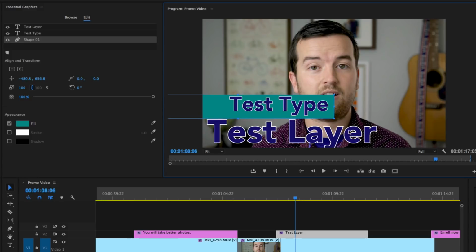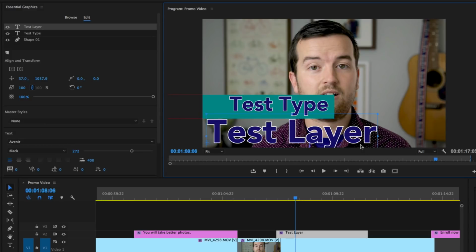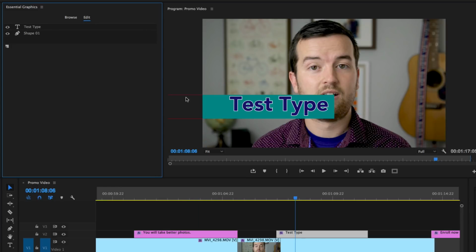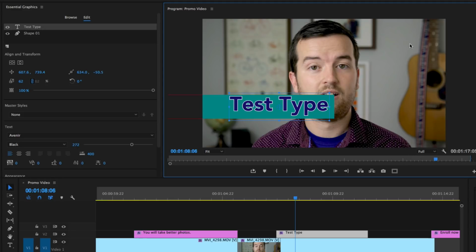How do we delete layers? Well, if I select a layer and press delete on my keyboard, it doesn't actually delete. What I have to do is actually click the layer up here in the Essential Graphics panel and then press delete. If you just click it here in your program window and press delete, it doesn't delete.